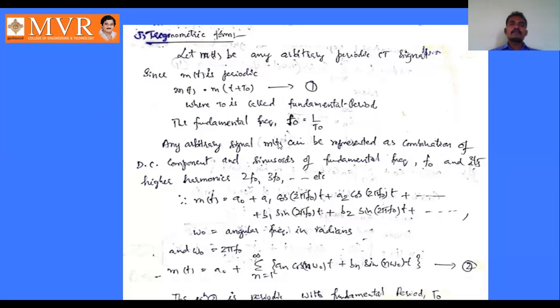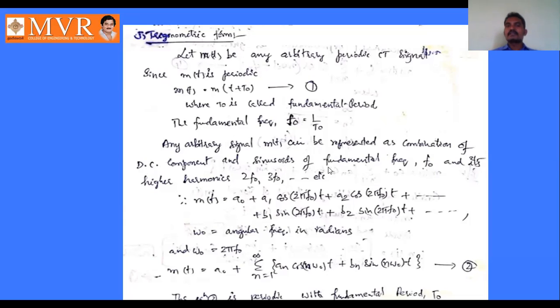Any arbitrary signal m of t can be represented as a combination of DC component and AC components. For any signal we have only one DC component, and we have several AC components. So our m of t, an arbitrary periodic continuous time signal, can be represented as a combination of DC component and sinusoids of fundamental frequency f naught and its higher harmonics.